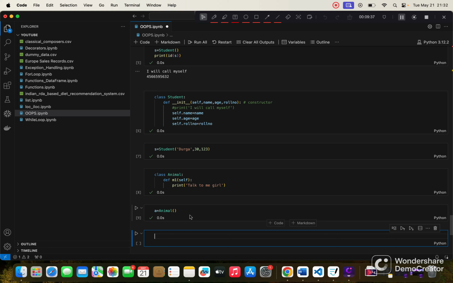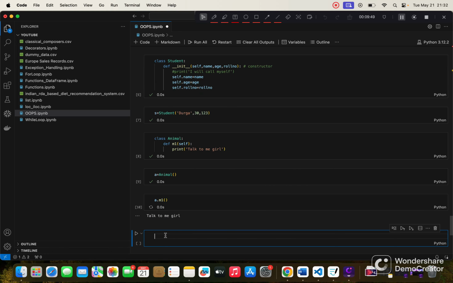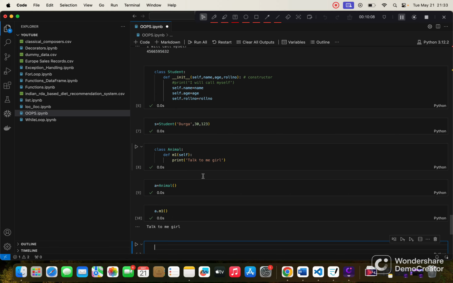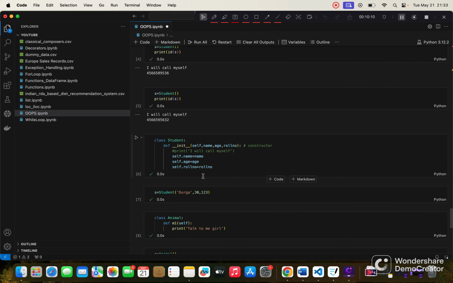Nothing is coming out because there was no constructor, so nothing is running automatically. We have to call the method. To print that we have to call the method, a.m1. Let's do this, and here it's printing talk to me girl. What's happening here is the Python virtual machine is providing its own default constructor, because we have not declared or provided anything. So that's why the default constructor comes from the Python virtual machine, and we can create classes without a constructor also.